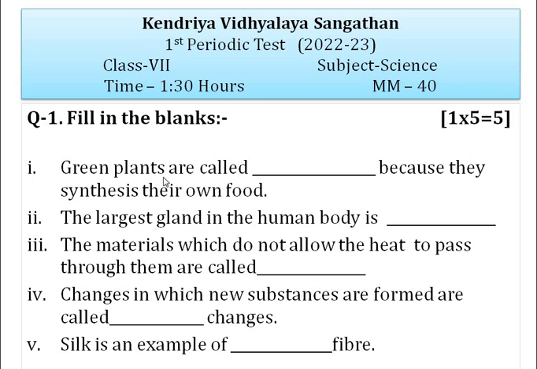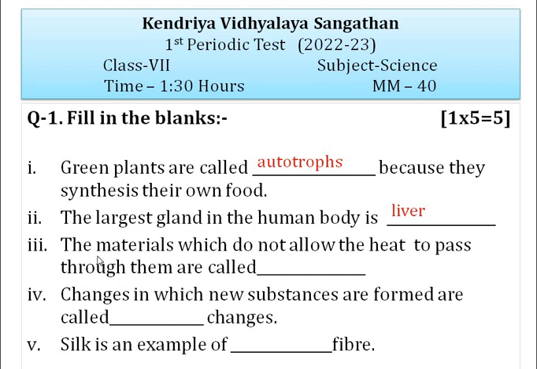The first is, green plants are called blank because they synthesize their own food. So our answer is, green plants are called autotrophs. As you know, an autotroph is an organism that can produce its own food. The second is, the largest gland in the human body is called the liver, a large organ located in the upper abdomen of our body.